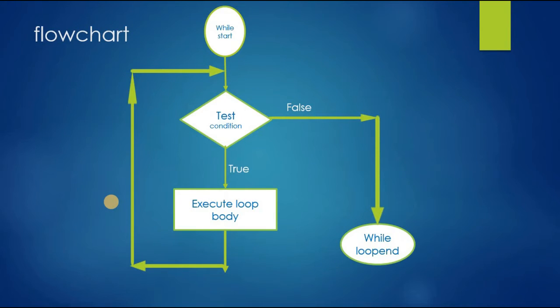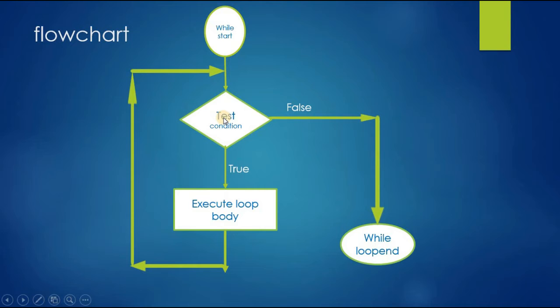Now we will see the flowchart for a while loop. Here in the flowchart, first the while loop starts, then it tests the condition. If the condition is true, then it will execute the loop body. It will execute the code inside the loop, and after executing the code, it will go back to the first part and come again to the test condition.